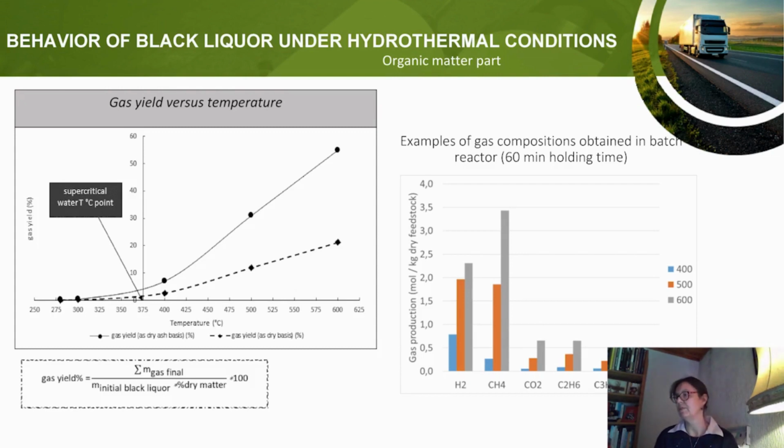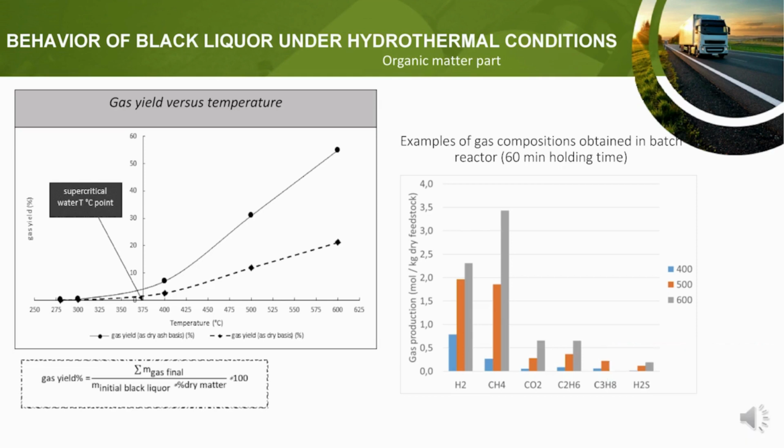Regarding the gas composition, you can see here some results obtained in a batch reactor, and on the graph you have the results at 500 centigrade. Hydrogen and methane are produced in the same ratio, but at 600 centigrade the methane is favored. Ethane is also formed in a non-negligible quantity.